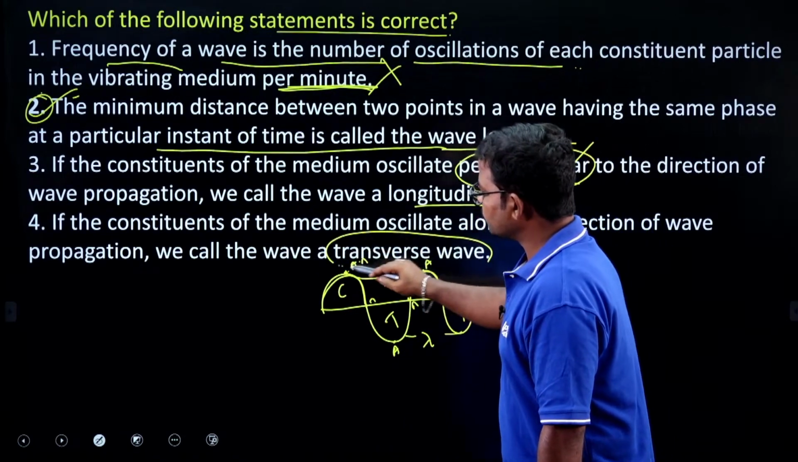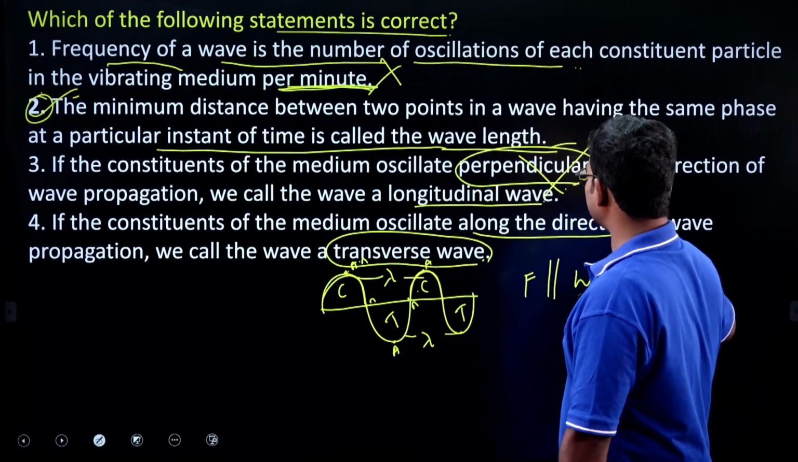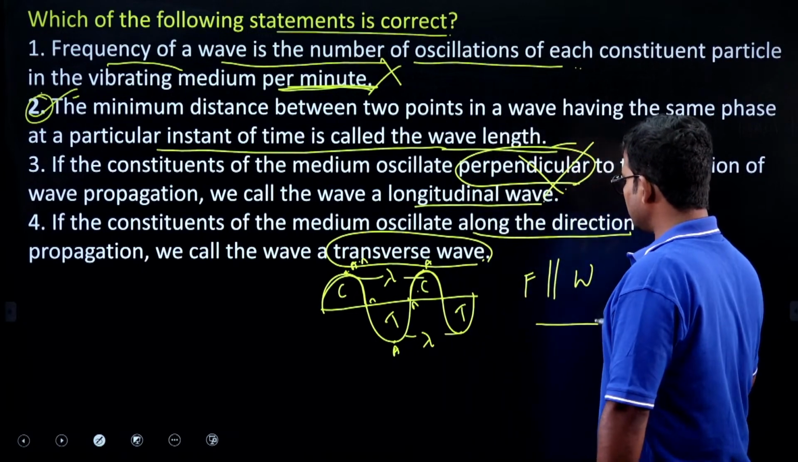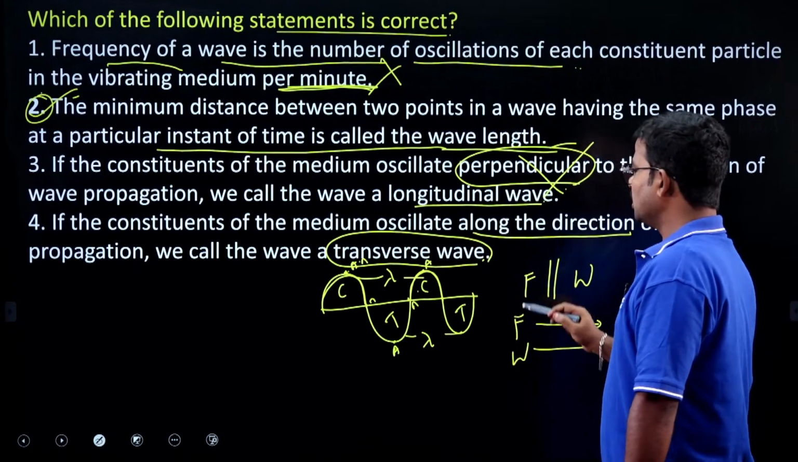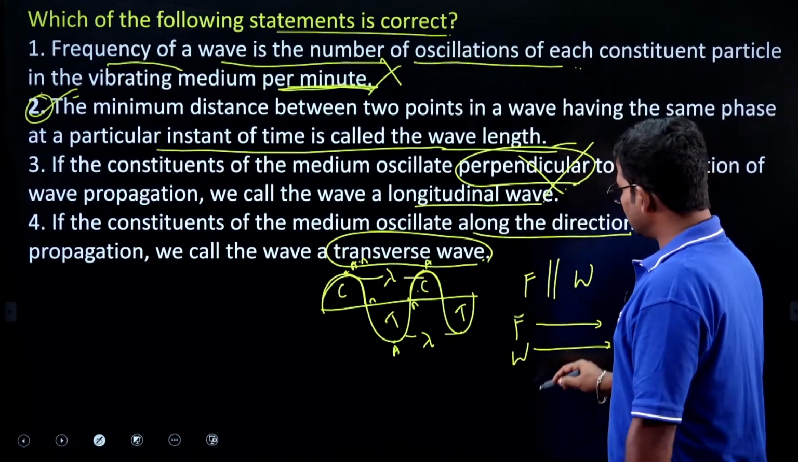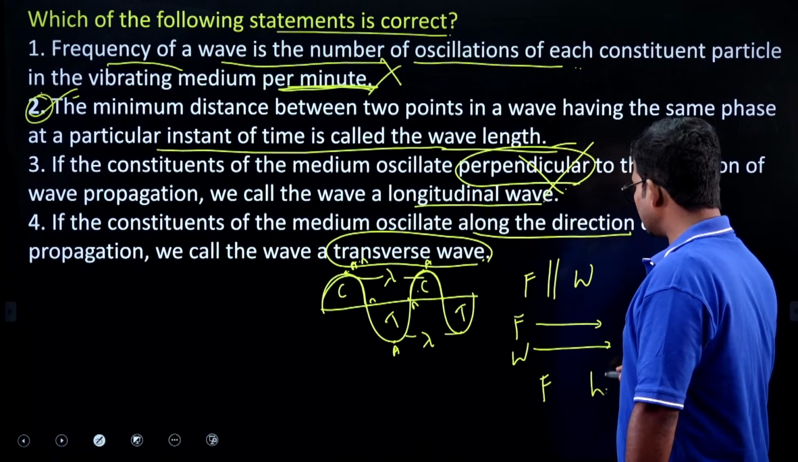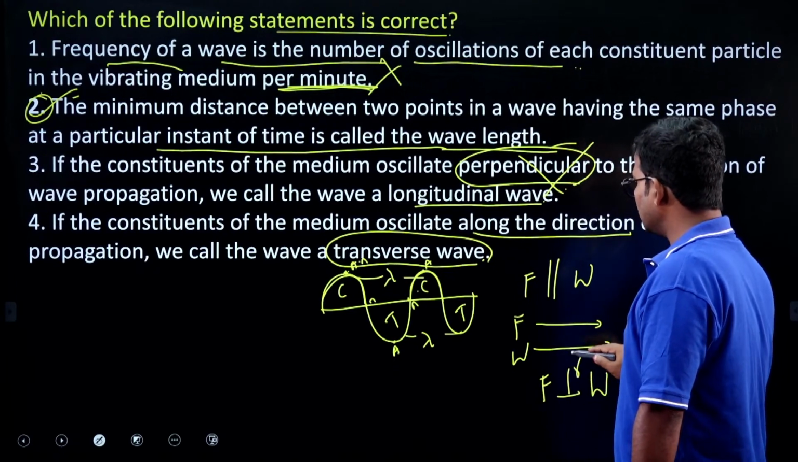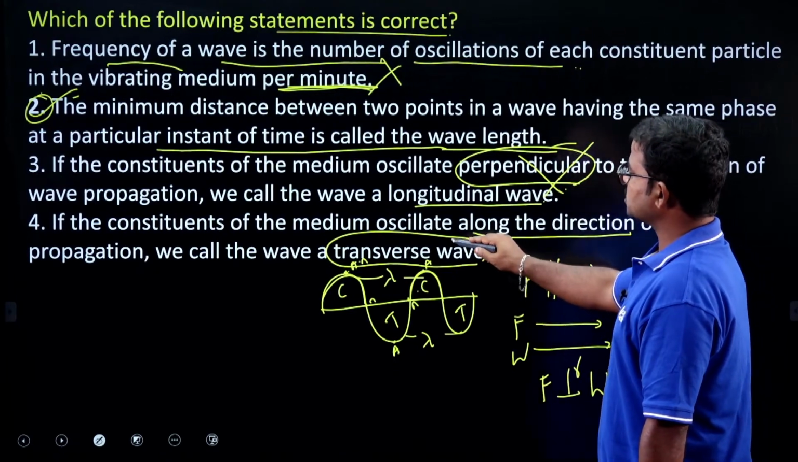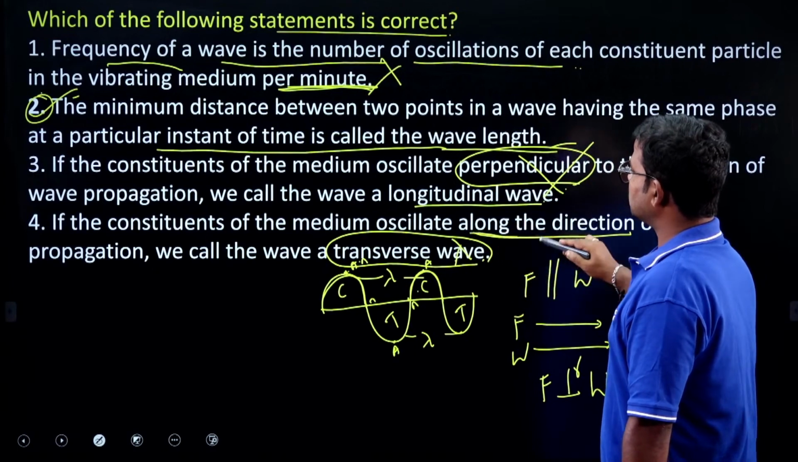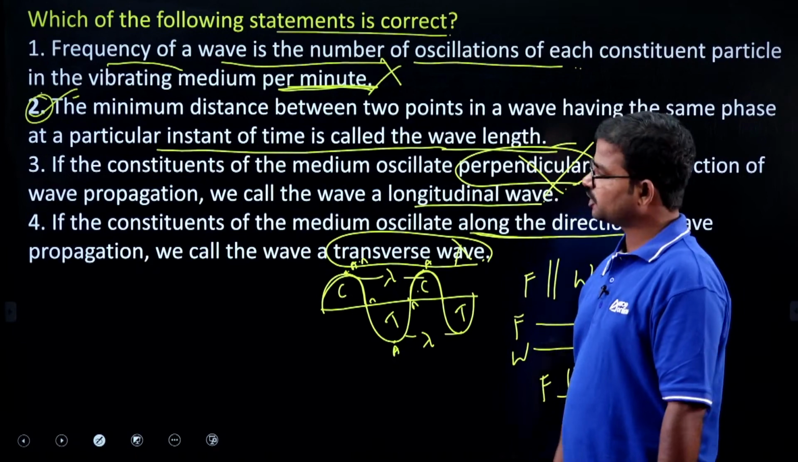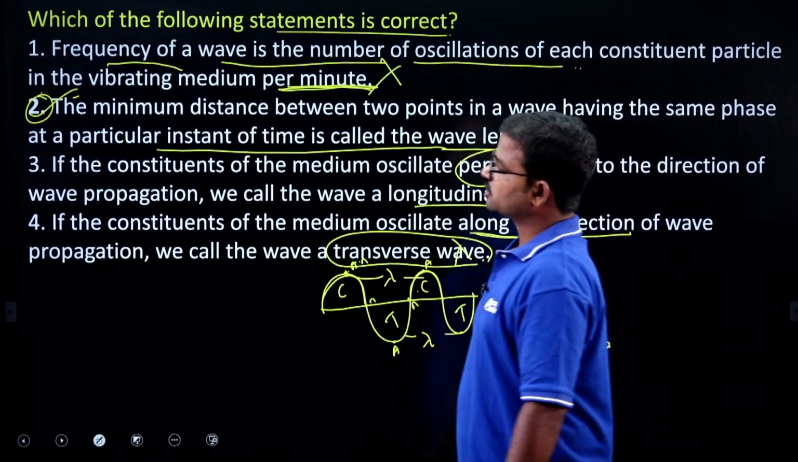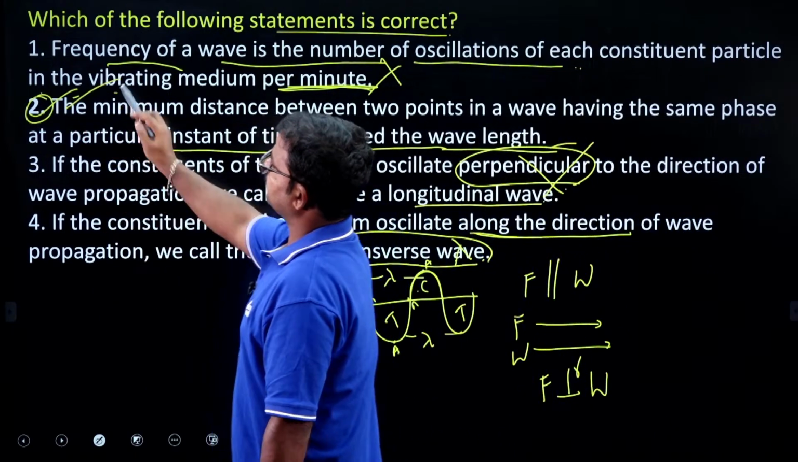Okay, so transverse wave, here they mention along the direction. Along the direction means the force and the generated waves are both in the same direction. To get transverse waves, the force and the generated waves should be perpendicular. So this option is also wrong, because it does not maintain along the direction. That is the wrong option here. So we have to consider option 2 is the right answer.